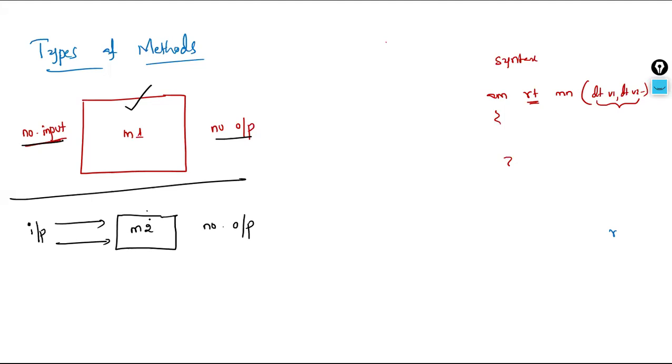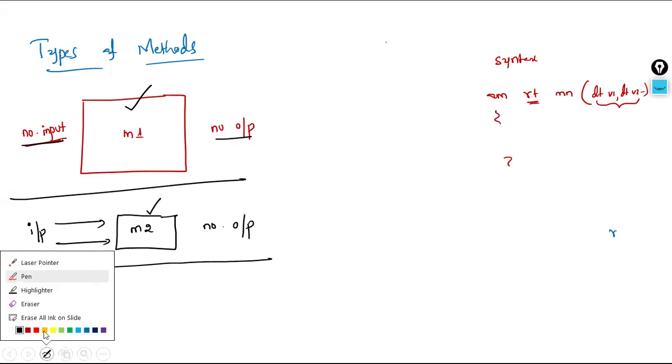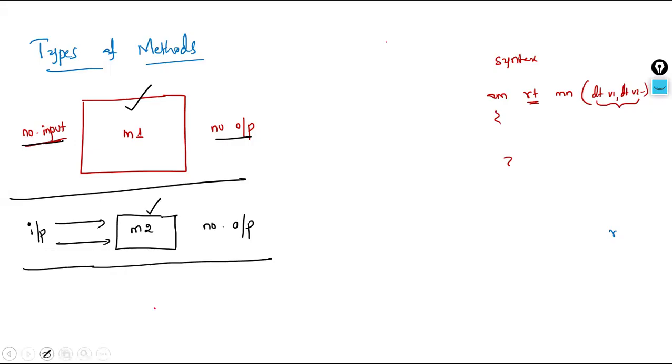This is the second type of method which Java supports. Then the third type of method, called yum3: the method will not take any inputs, but returns a value, so there is some output. It is also supported in Java.